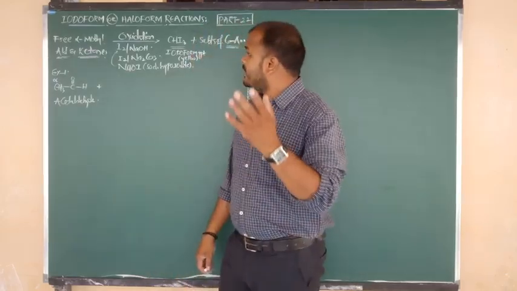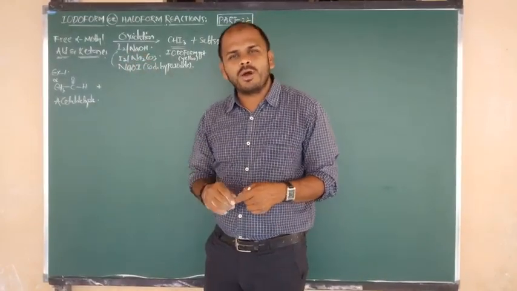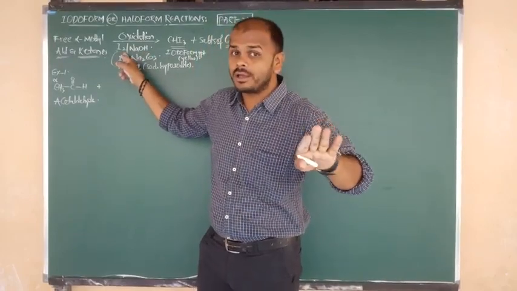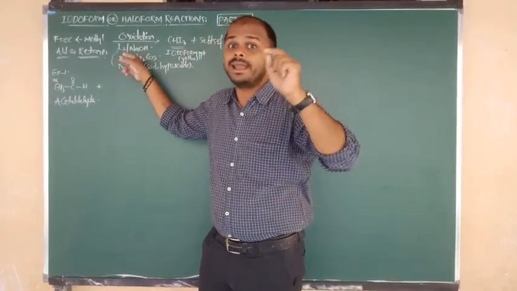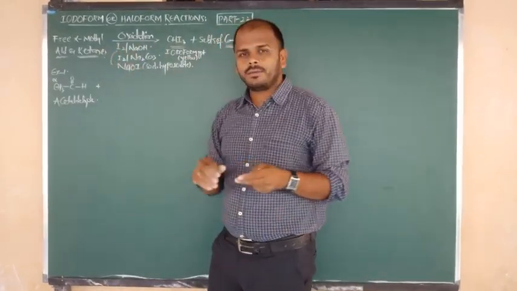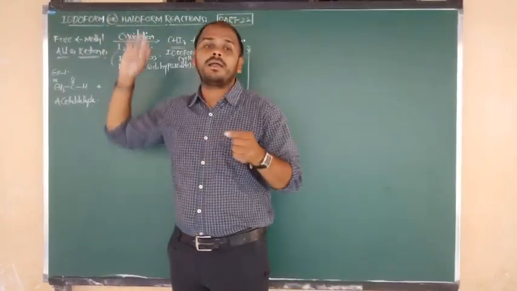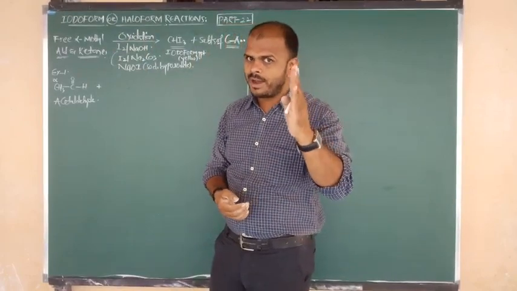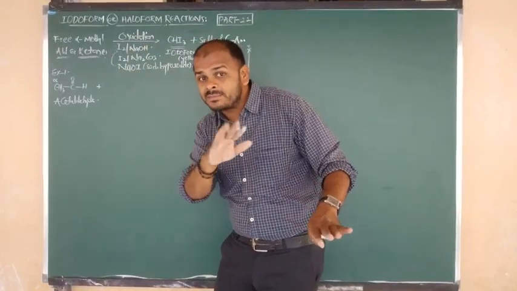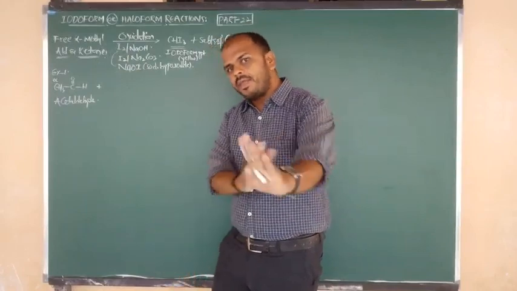Listen now. I2 with NaOH gives sodium hypoiodite, or Cl2 with NaOH, or Br2 with NaOH; any respective halogen you can take. The question was repeated in previous CET and NEET exams: what is the ratio of halogen and alkali in the iodoform and haloform reaction? Be fixed in your mind. Halogen should be 3 moles and alkali should be 4 moles. So the answer is the 3:4 ratio. Here 3, here 4. Consider the 3:4 ratio. This is fixed.